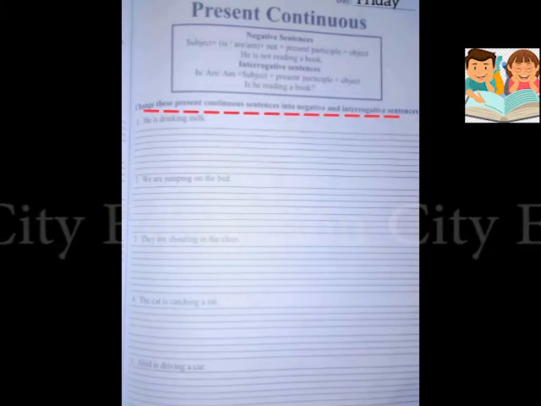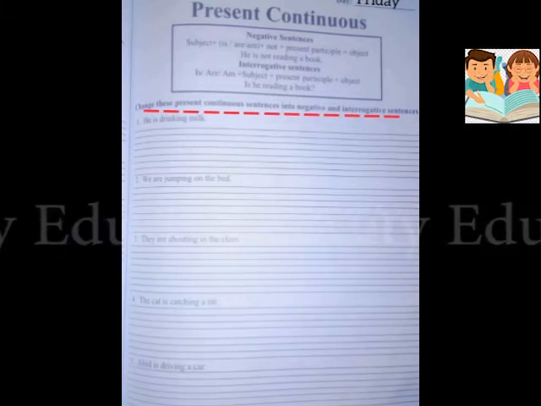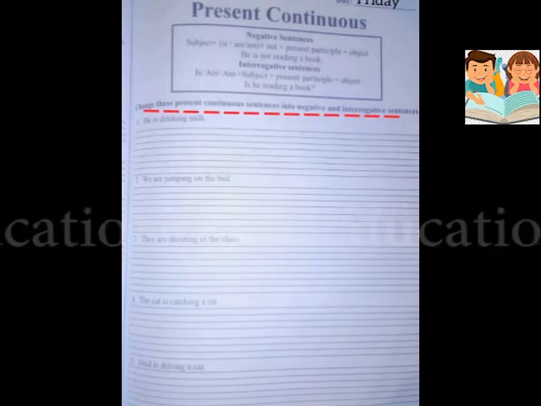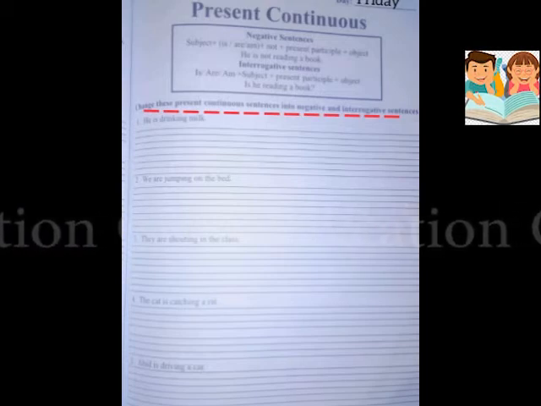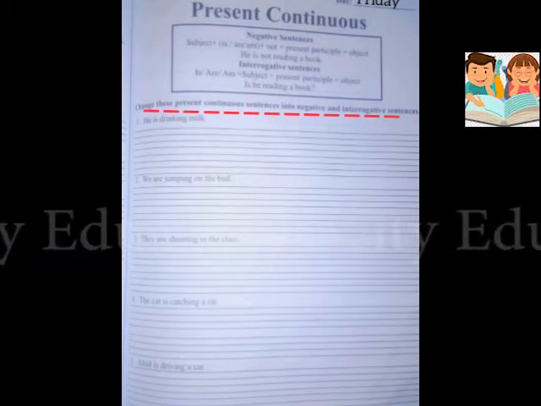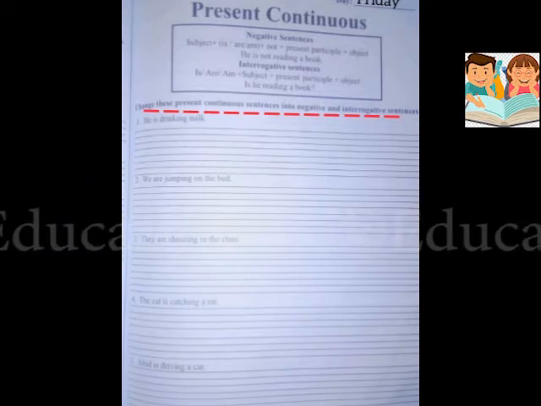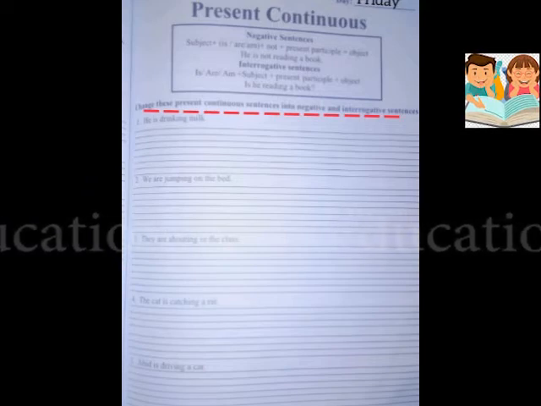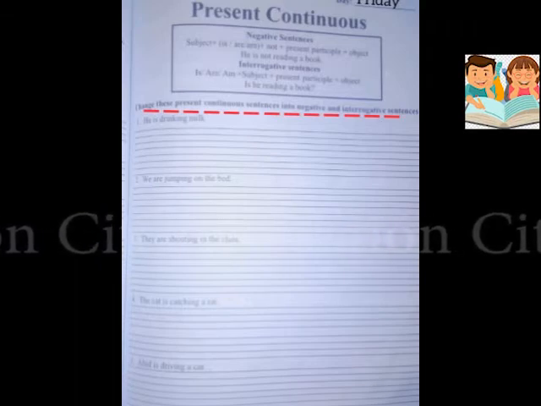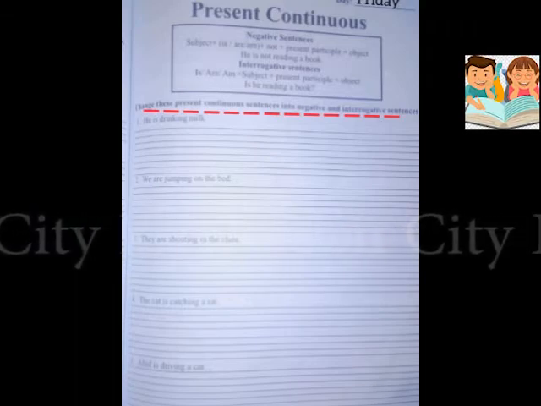Now change these present continuous tenses into negative and interrogative sentences. हमारे पास कुछ present continuous tenses दिए गए हैं, हमने इनको negative में और interrogative sentences में change करना है. Negative में हम not लगाएंगे, ठीक है, और interrogative sentences में हम switch कर देंगे subject और be verb को और at the end question mark.